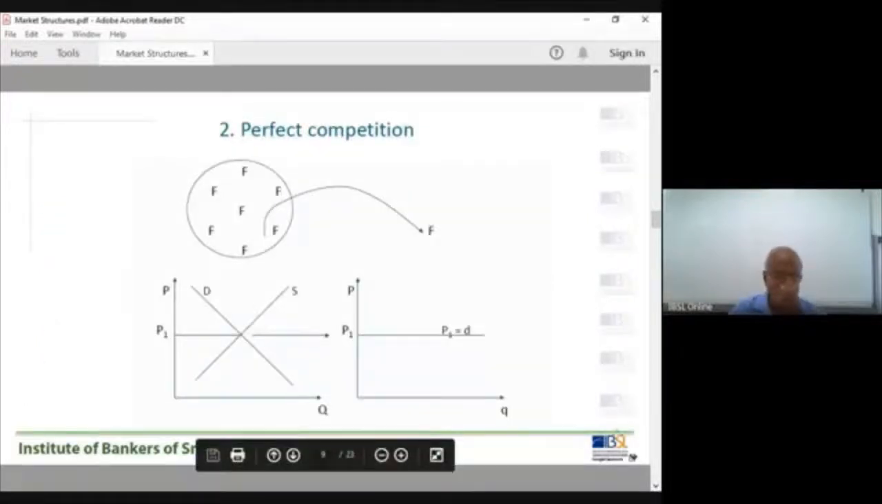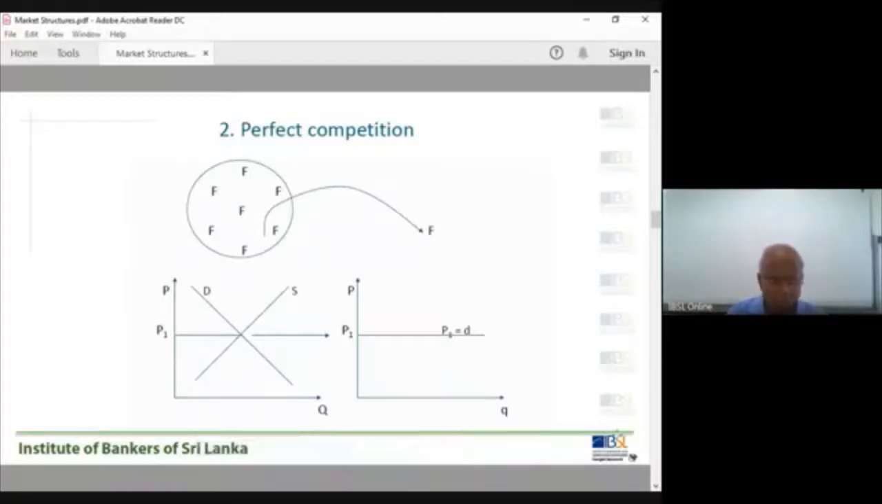Okay. Now we will come to the model, the competitive market model. Here we are going to discuss the model. I will draw this. You can see this one.